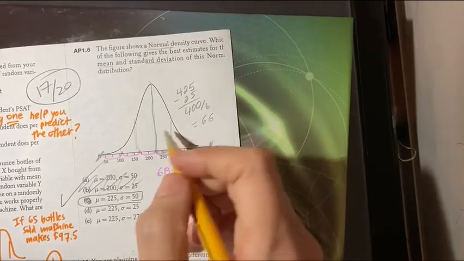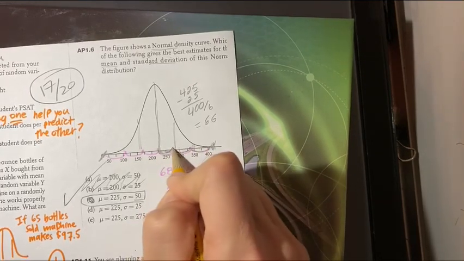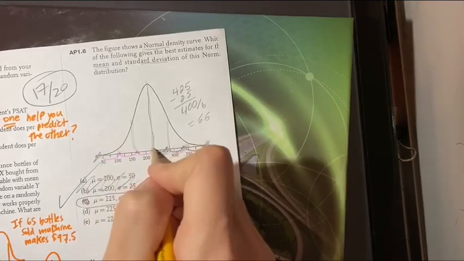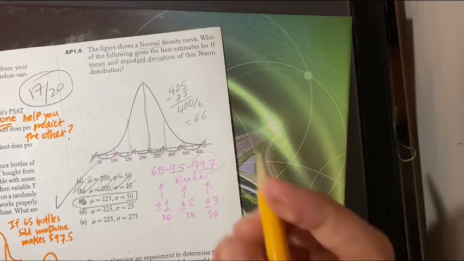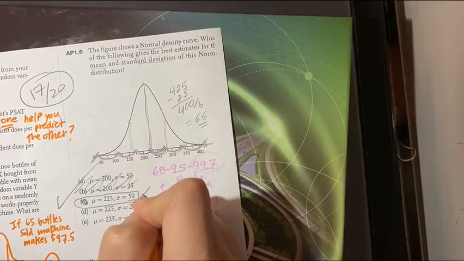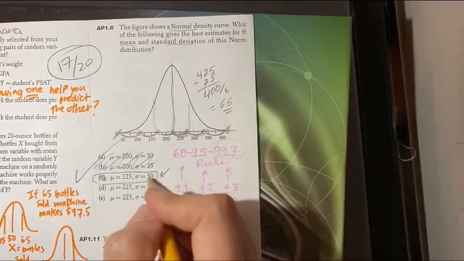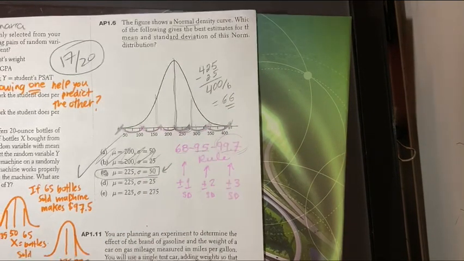So what does that mean? If 3 standard deviations to the right look about 2 hops, right? And 3 to the left look about 2 hops. So this is our best approximation of the standard deviation, even though this number is not exactly that number because it is an approximation. All right, last question.